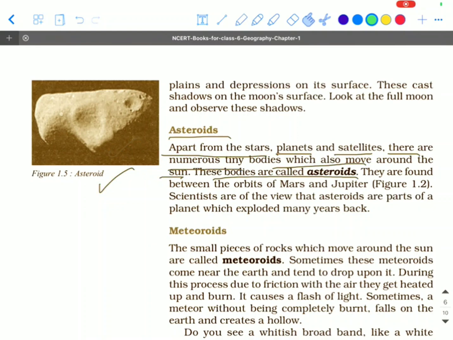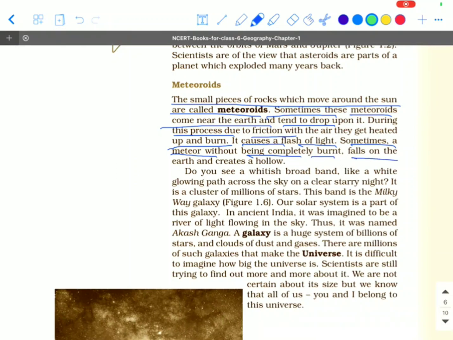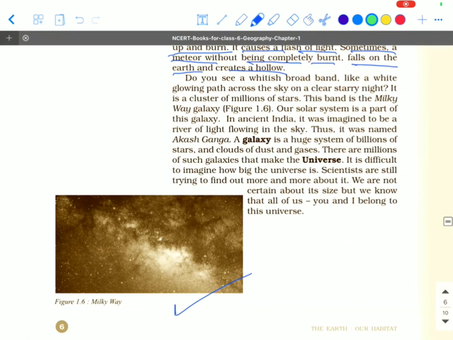Coming to the word meteoroids. The small pieces of rock which move around the Sun are called meteoroids. Sometimes these meteoroids come near the Earth and tend to drop upon it. During this process, due to friction with the air, they get heated up and burn. It causes a flash of light. Sometimes a meteor, without being completely burned, falls on the Earth and creates a hollow. Basically, it is a small body moving in the solar system that would become a meteor if it enters the Earth's atmosphere.